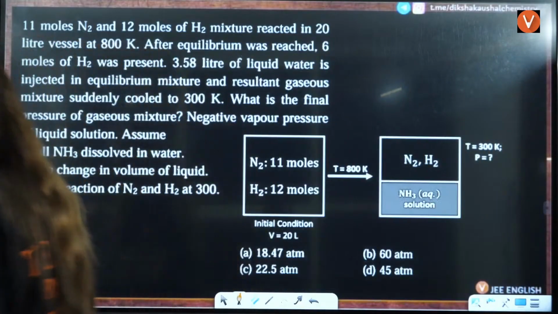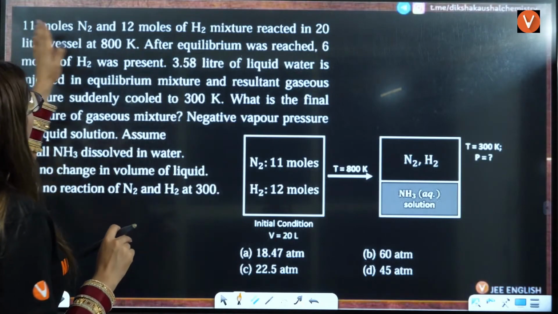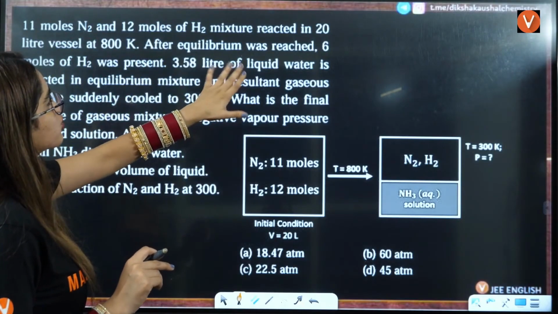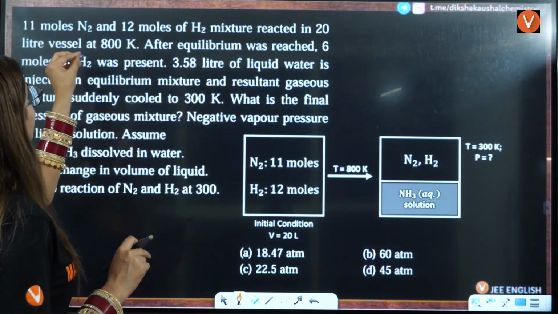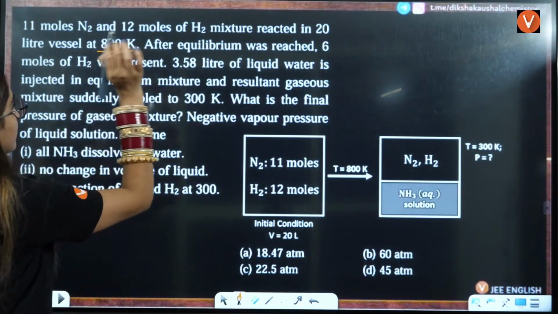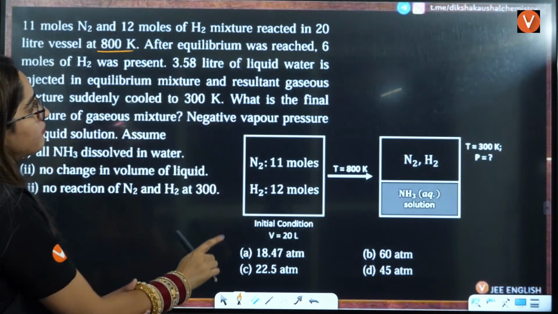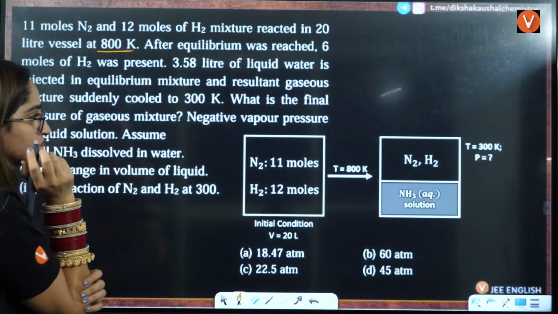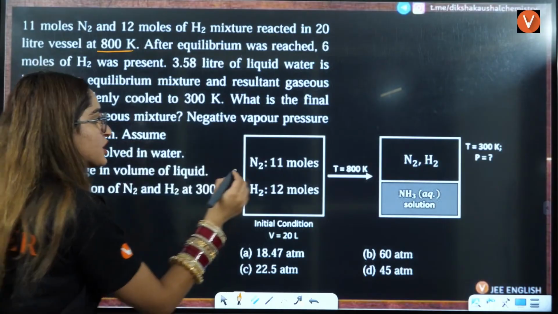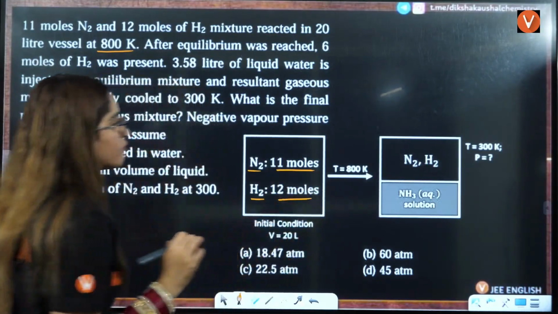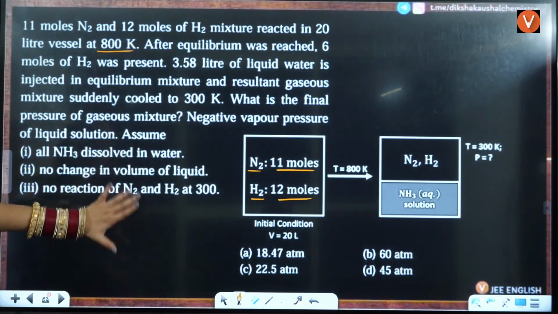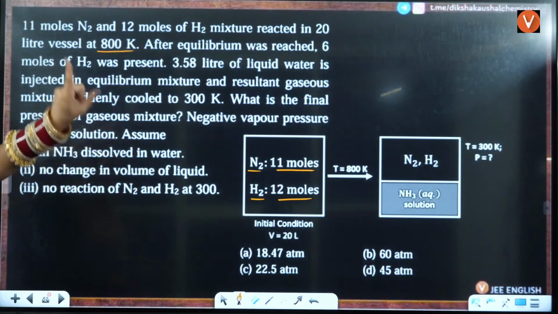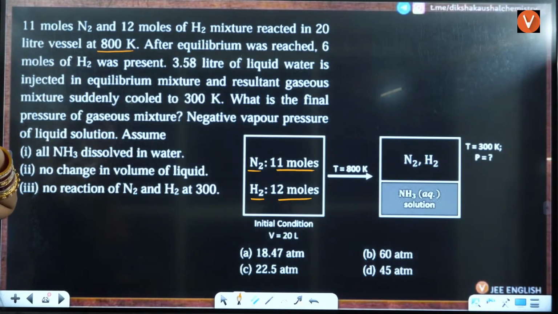Two things are given to you, N2 and H2. 11 moles of N2 and 12 moles of H2 are mixed in a 20-liter vessel at 800 Kelvin. After equilibrium was reached, 6 moles of H2 was present. Initially you had 11 moles of N2 and 12 moles of H2. After equilibrium was reached, 6 moles of H2 was observed.